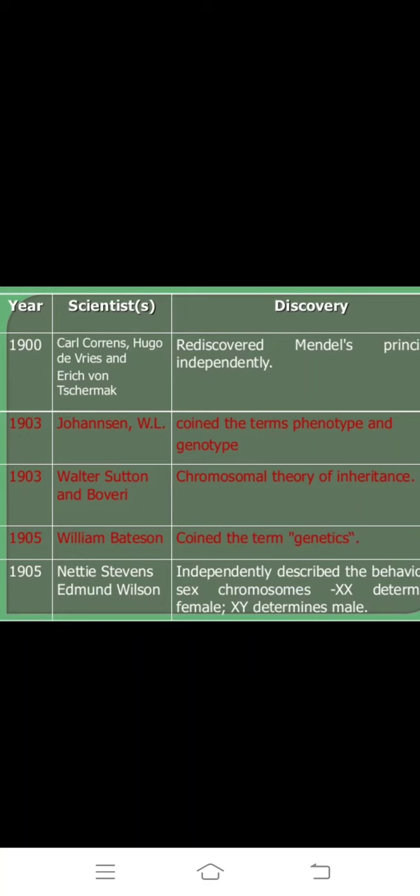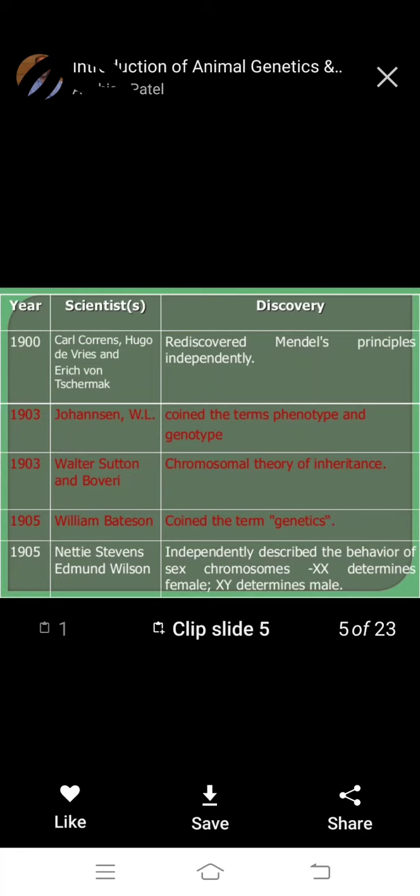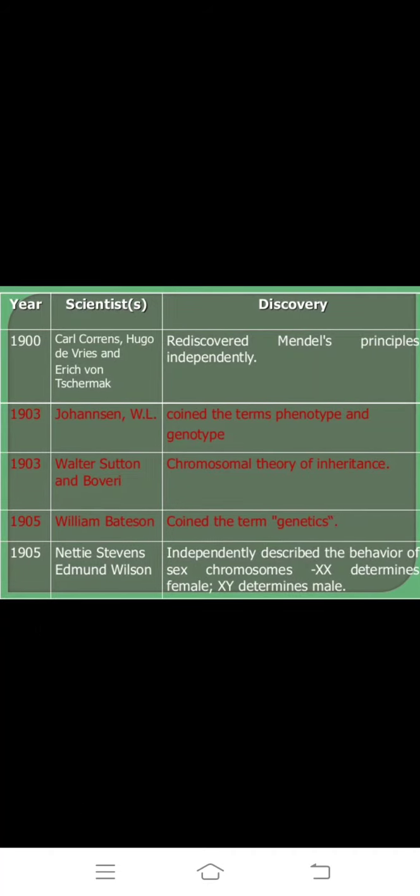Next, 1903, Walter Sutton and Boveri discovered the chromosomal theory of inheritance. Okay, Walter Sutton and Boveri discovered the chromosomal theory of inheritance. Next, in year 1905, William Bateson coined the term genetics. William Bateson, okay, coined the name genetics.